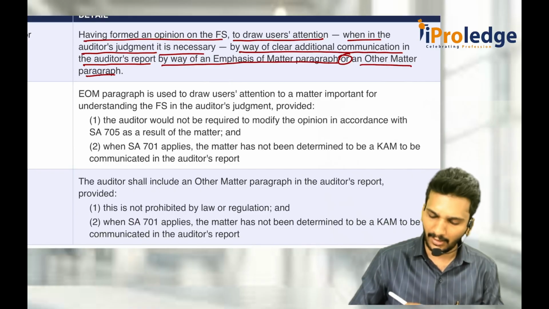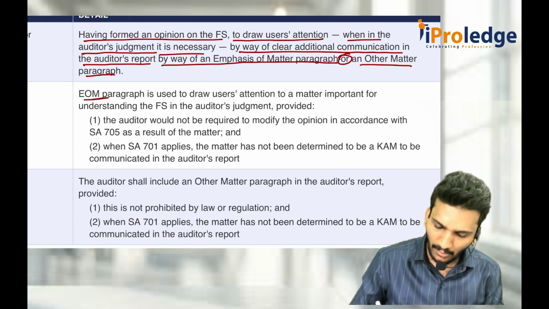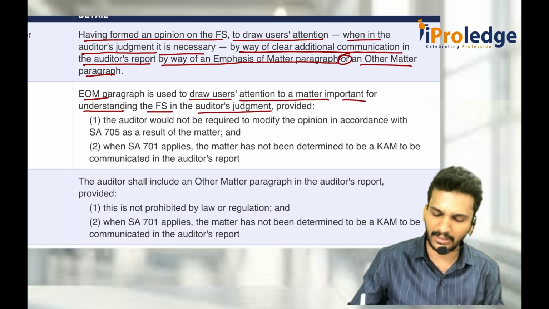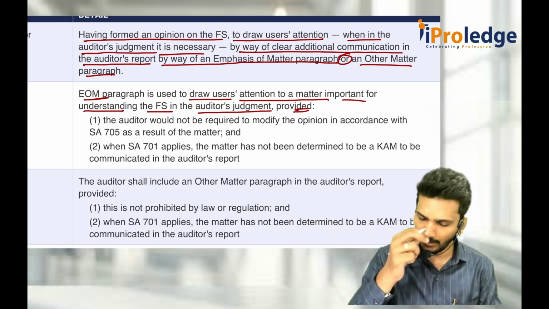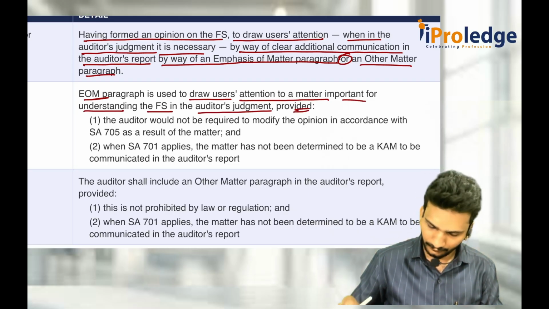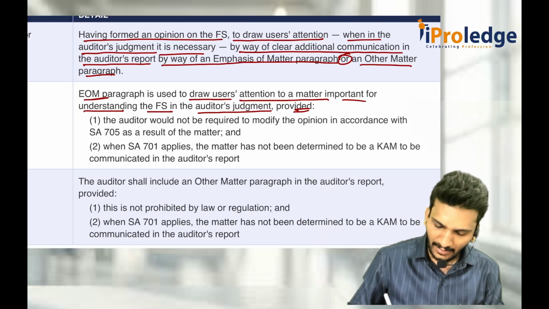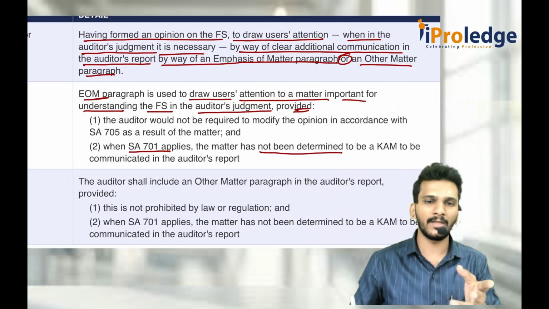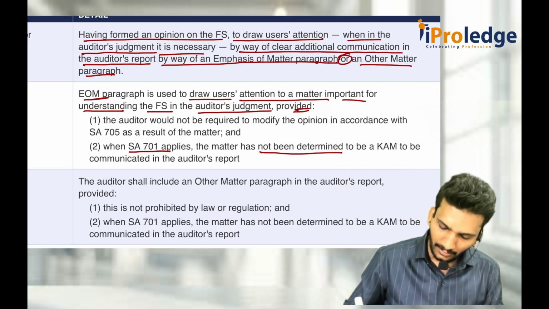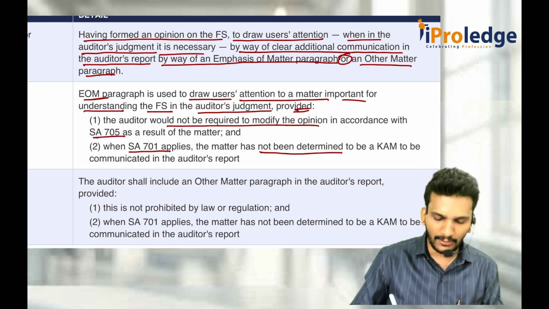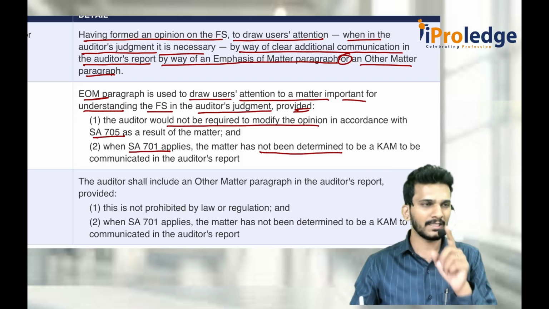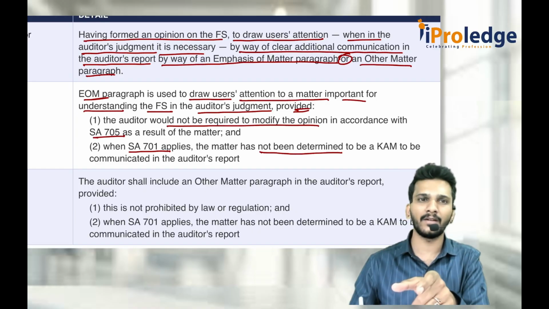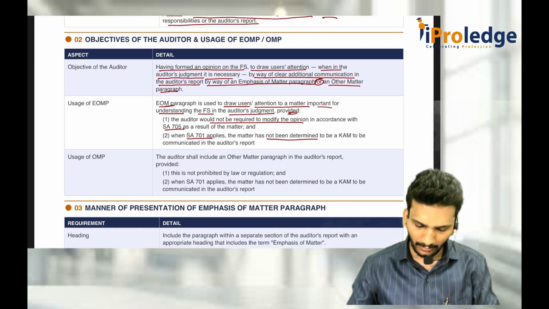When do you use the emphasis of matter paragraph? Whenever he wants to draw the users' attention to a matter important for understanding the financial statements, in the auditor's judgment, provided the matter is not already communicated in 701. If it is already communicated in 701, you let it be there, you don't put it here. Or where the auditor is not required to modify the opinion as per 705, because if you modified your opinion because of this matter only, then don't put it as an emphasis of matter paragraph, because that is the reason you put it in the basis for opinion paragraph. Why do you want to increase the audit report?